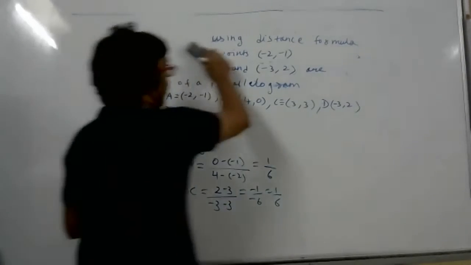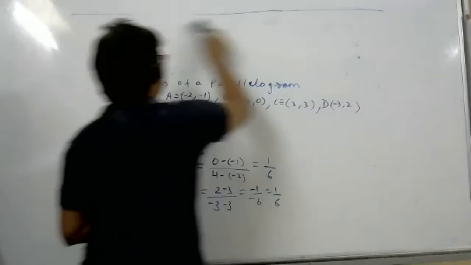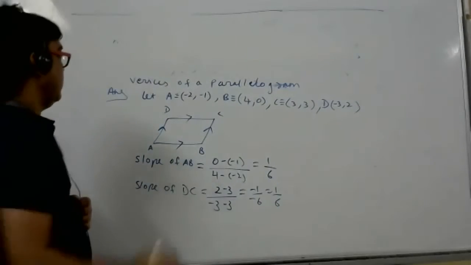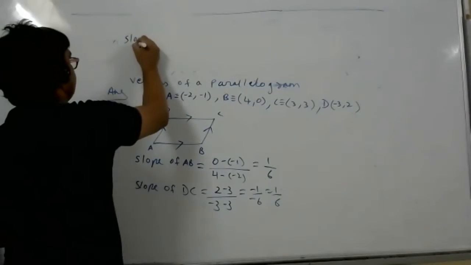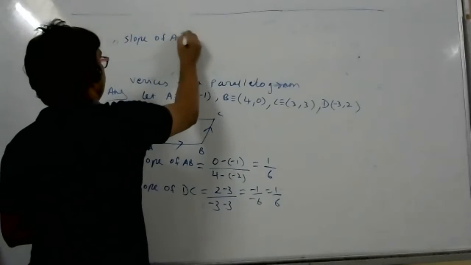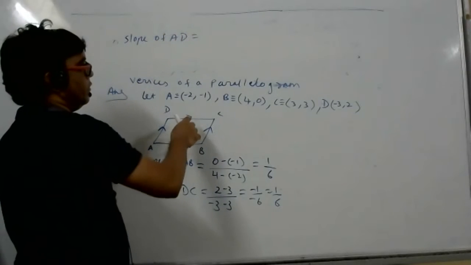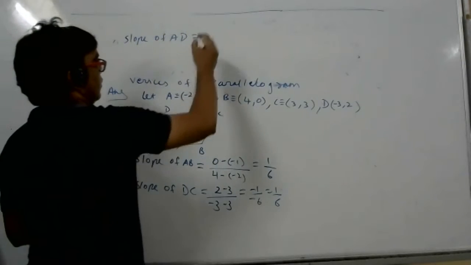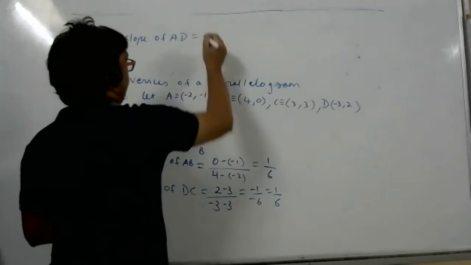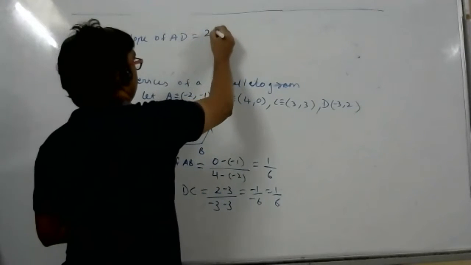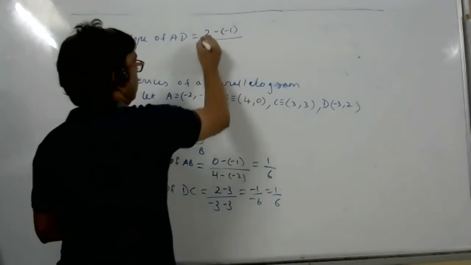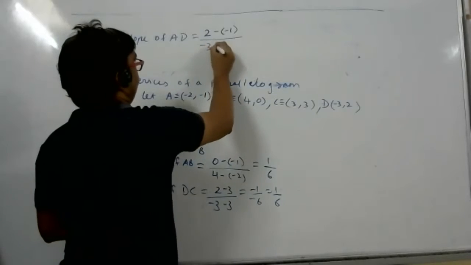Now tell me the slope of AD. AD or DA, anything, all will work. Slope of AD, tell me please. Minus 3 plus 2. 2 minus 1. Minus 3 minus 2.